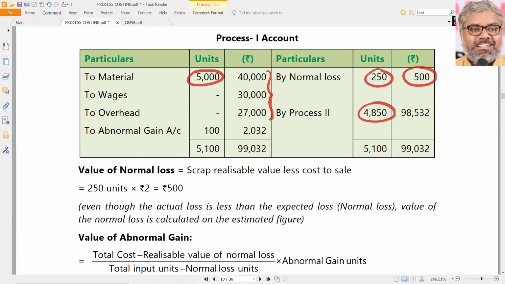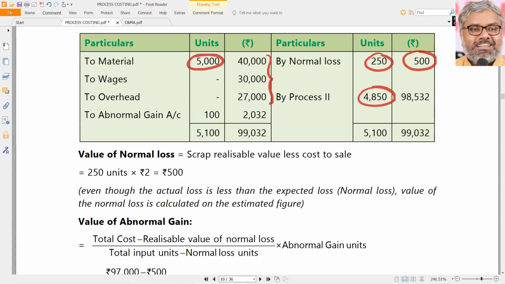Whatever is the total cost here so far, without abnormal gain, we don't know how much abnormal gain is. How much amount is to be transferred to process 2 also we don't know. You cannot print like this on the paper. These two things we don't know. We have to find them. This number 100 we know, but the amounts we don't know.